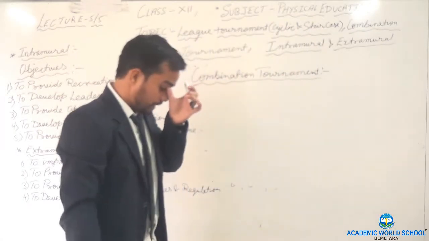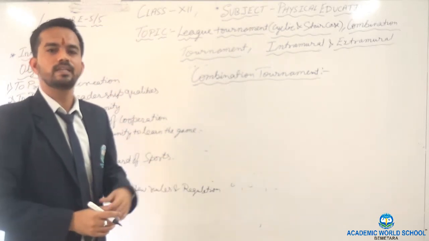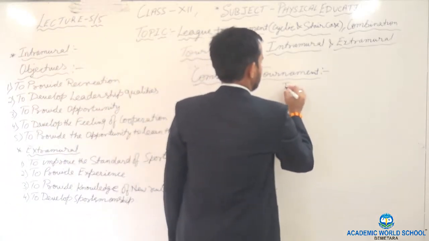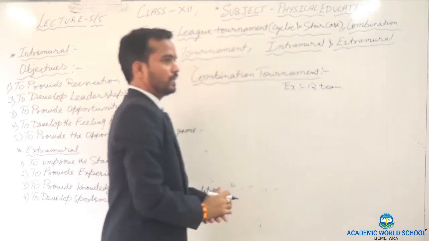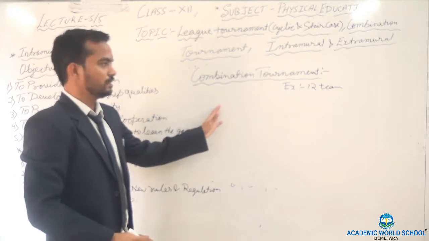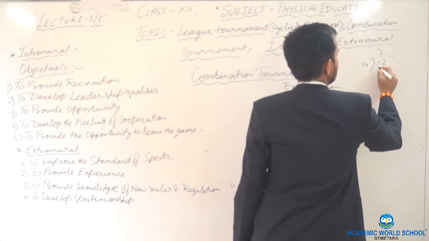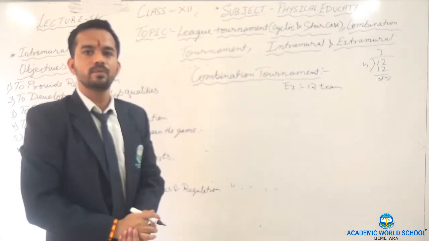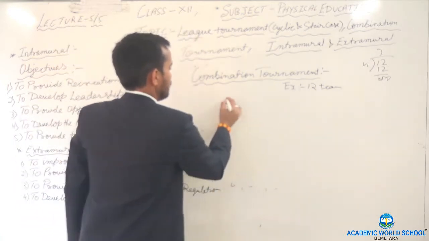Now combination tournament. Here we will take the simple example of 7 teams, or 10 teams, or 12 teams. 12 teams, how to divide? Means in each quarter, how many teams will come? 3.